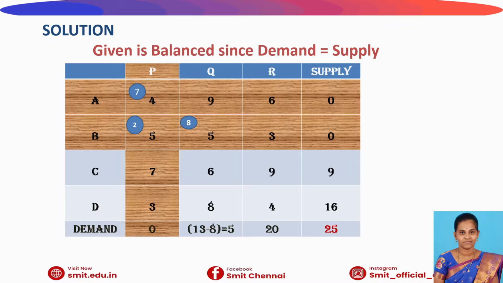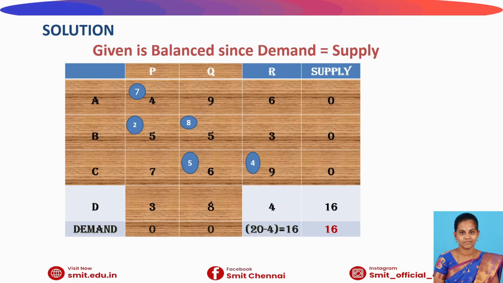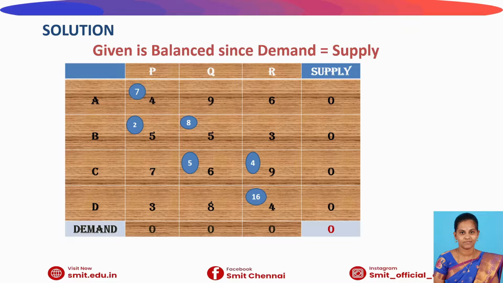Their left corner value is 5. Here we assign the minimum, the supply value 8, and after assigning that 8, automatically the second column demand value is reduced by 5. After getting that second row as 0, we eliminate row 2. We repeat the process until demand and supply are equal to 0. Here we stop, because all demands are satisfied by our supply.